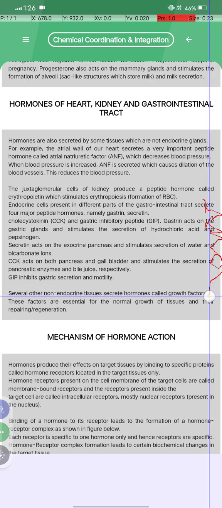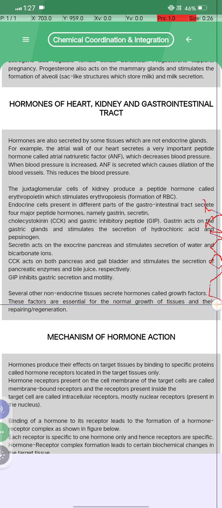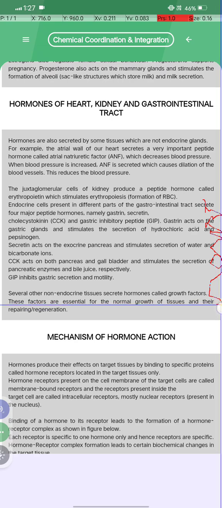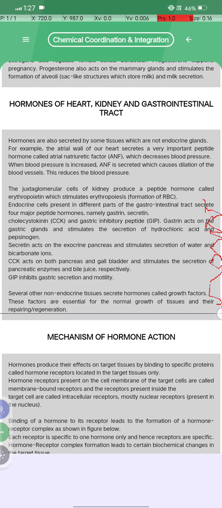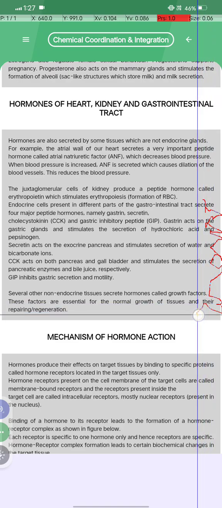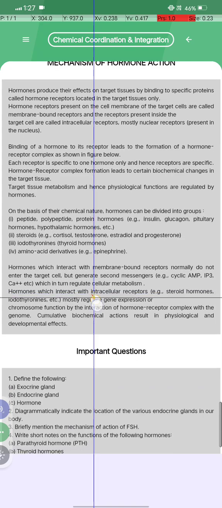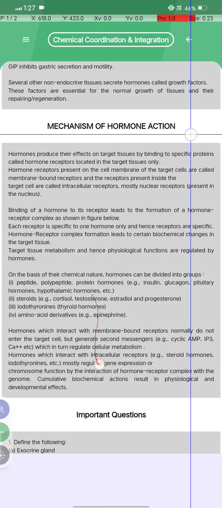Several other non-endocrine tissues secrete hormones called growth factors, and these factors are essential for the normal growth of the tissue and their repairing and regeneration. Okay, उसके बाद क्या है हमारा, हमारा है mechanism of hormone action.